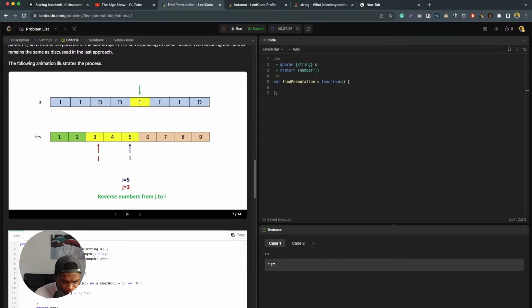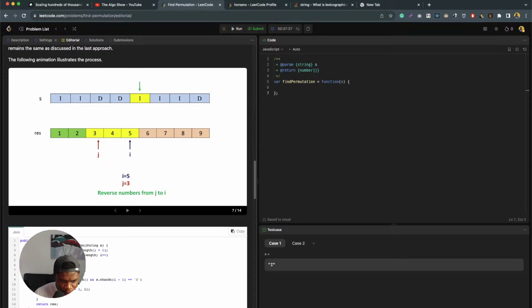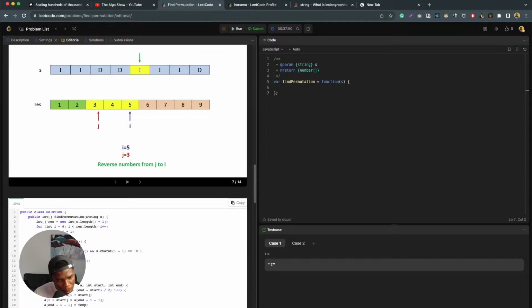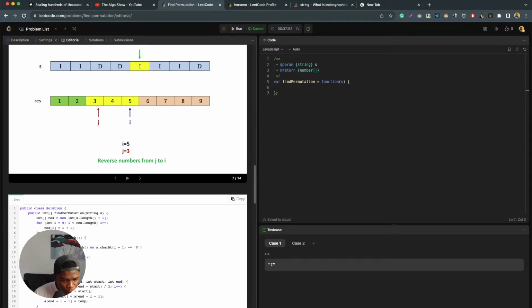So here you see we first instantiate a result array, and for i less than result length, result i gets i plus 1. Okay, so fill up the array with integers. Then I loop through all the characters, j equals i. While, if it's a D, if it's a D,